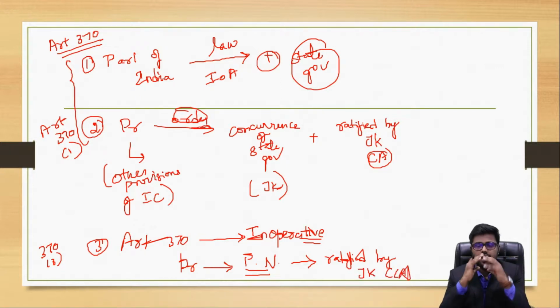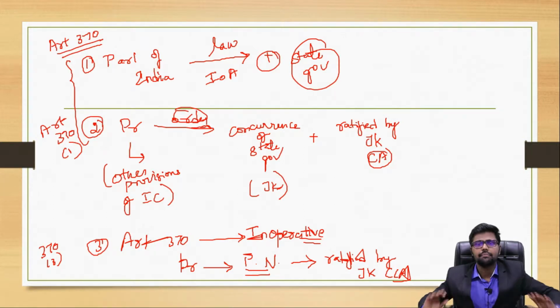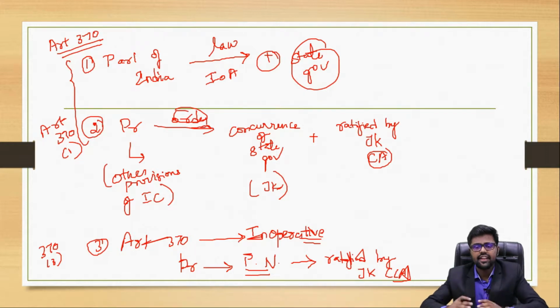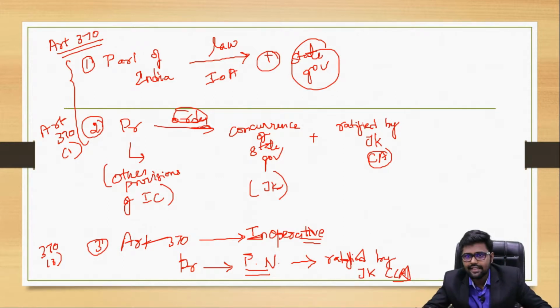Done. Again, what does Article 370 say? It says that Article 370 itself is a temporary provision. It's a transient provision, right? It can be made inoperative, but for that the President has to pass a public notification, and that notification has to be ratified by the Constituent Assembly of the state. So these were the two very important provisions mentioned in Article 370.